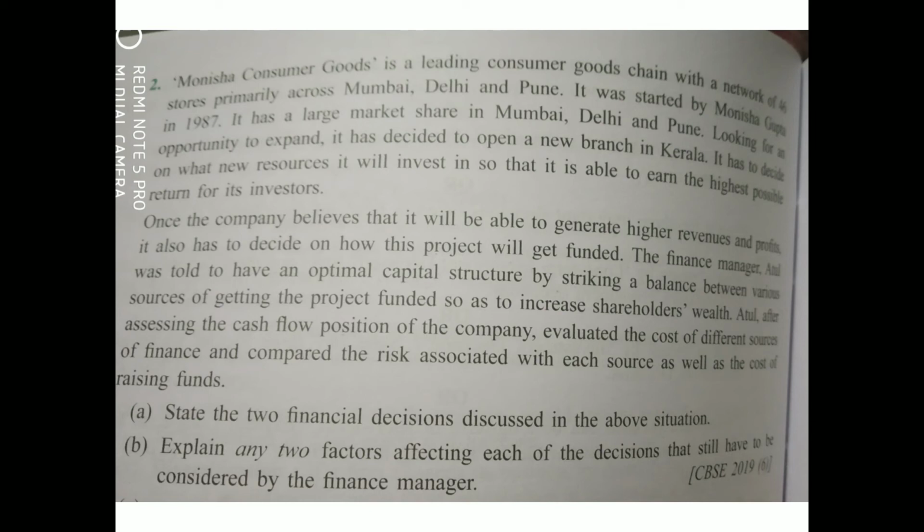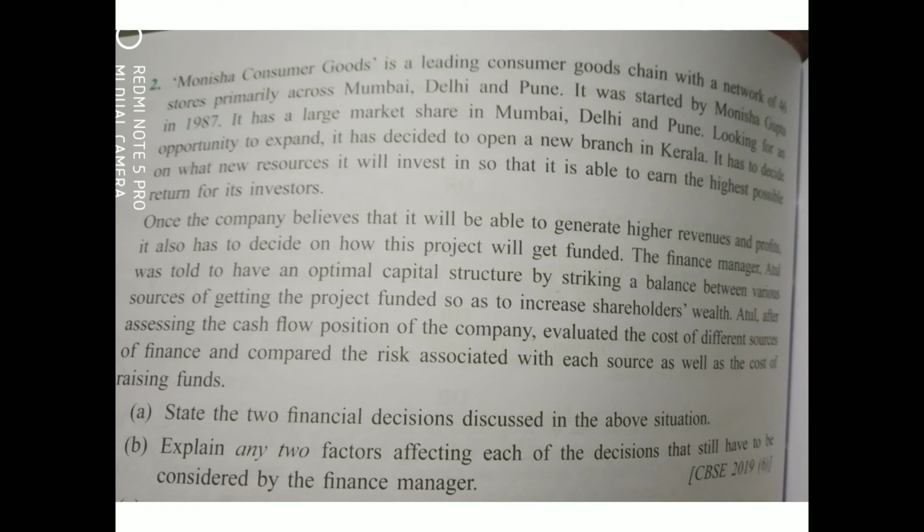So the decisions that he has to consider are both investment and financing decision. So we will be writing 2 factors in each. First, about the investment decision, that is any 2 factors out of all given, and second, the financing decision, right? These 2 we have already decided in the first question's answer.